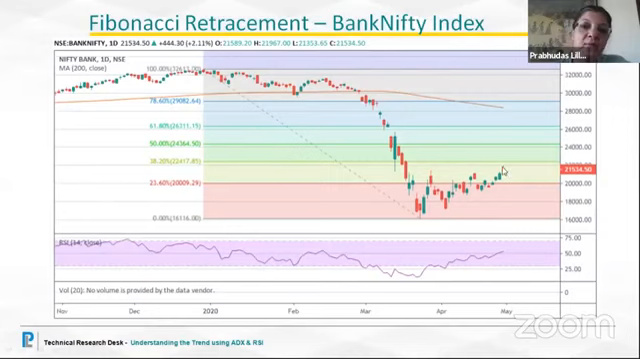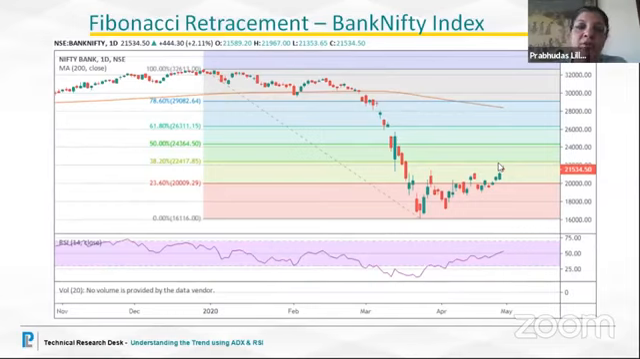But again, this would act as a resistance level. So I hope I have made myself clear, and this is for better understanding. We are seeing the current market scenario, how we have plotted the Fibonacci retracement and how we are deriving our target levels.